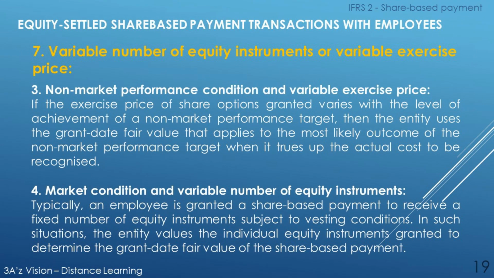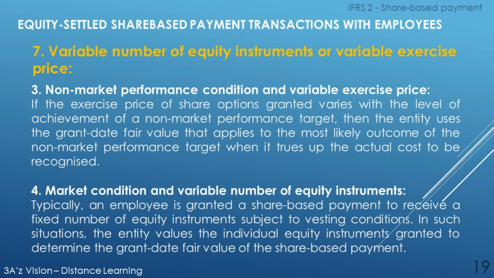Thirdly, non-market performance condition and variable exercise price. If the exercise price of share options granted varies with the level of achievement of a non-market performance target, then the entity uses the grant date fair value that applies to the most likely outcome of the non-market performance target when it trues up the actual cost to be recognized. And fourthly, market condition and variable number of equity instruments.